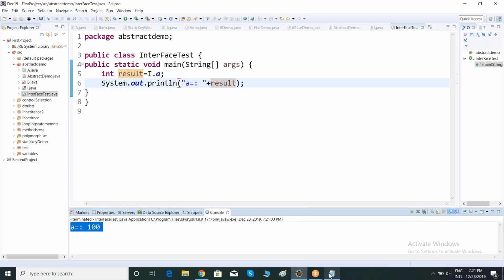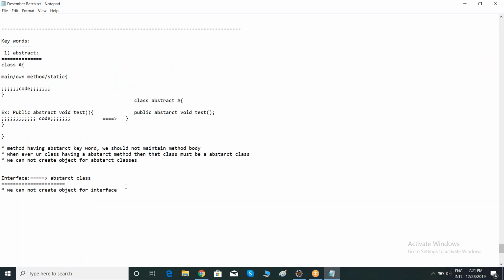Clear, team? So the key points you have to remember here: if you mention a method inside an interface, it acts as an abstract method.